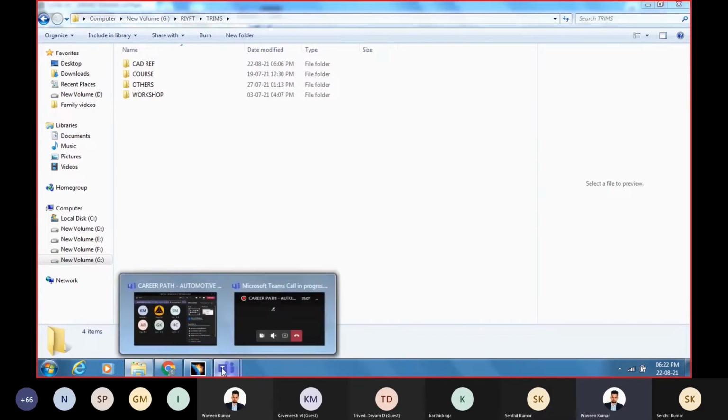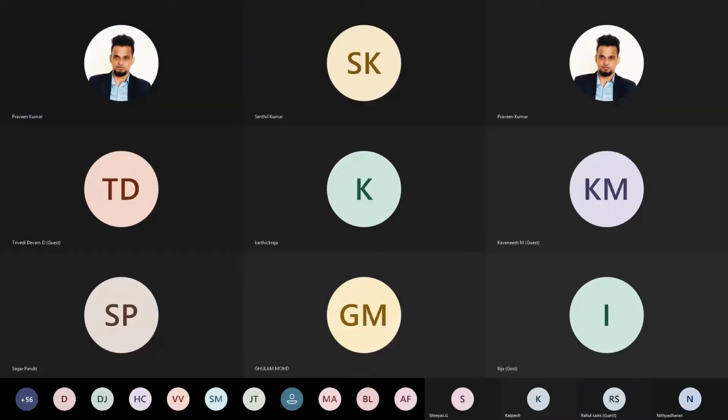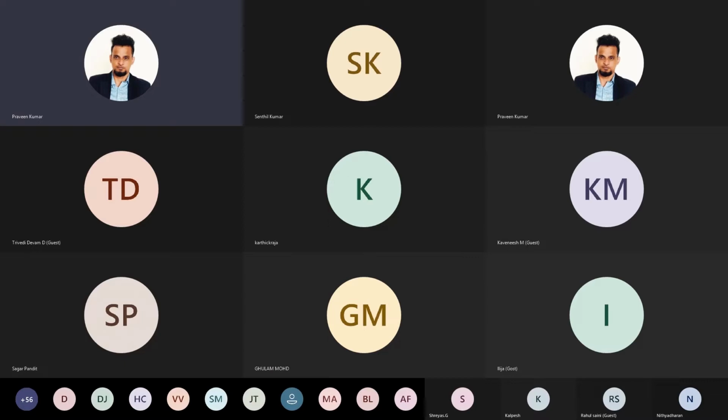And from the 2D drawing, you have to create a 3D model from that. Okay, no problem, Sindel. It's fine. Yeah, you can share it once you find the model. We can show it to the students.